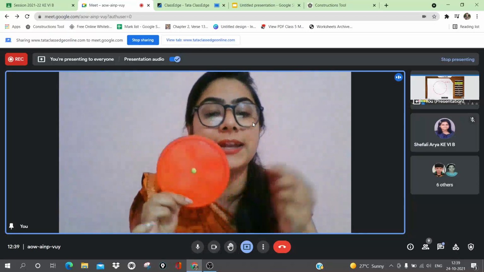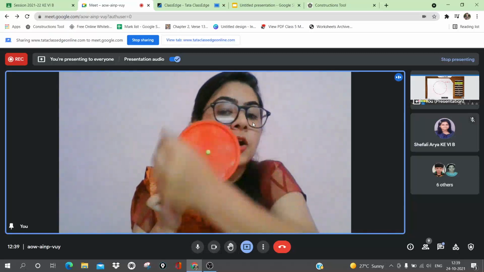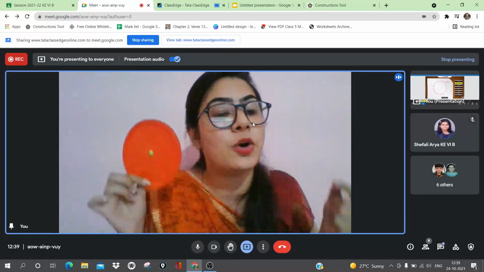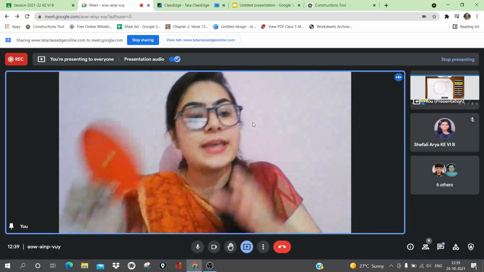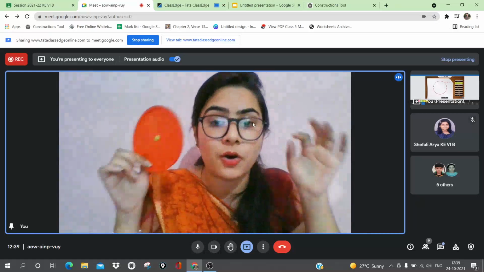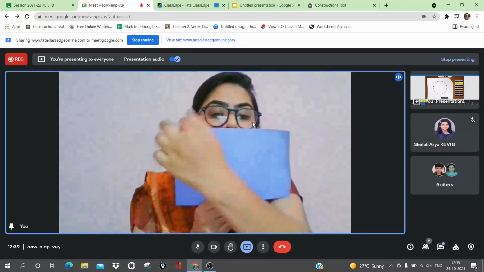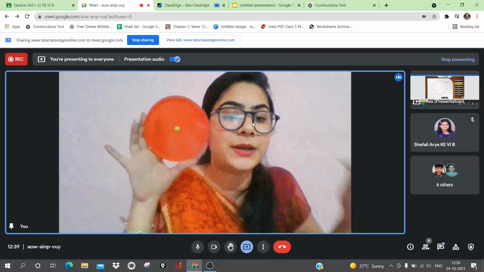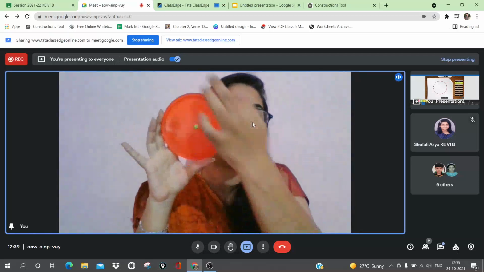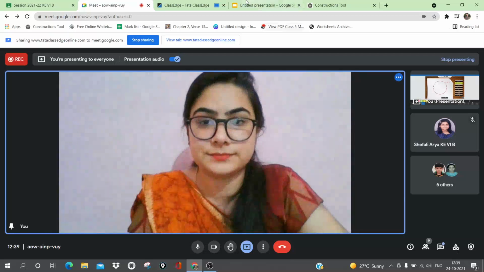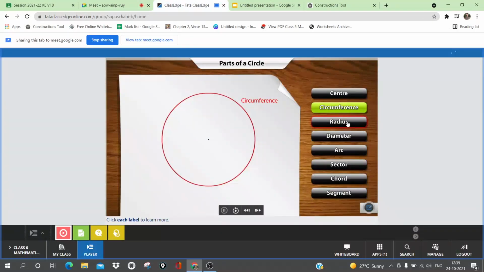So if I find the length of the boundary, or the length of the curved line, it is called the circumference. Circumference and perimeter are similar. The only thing is, in perimeter we find the length of a straight line, but in a circle, as it is made up of curved lines, we find the length of this curved line. Is this clear? Yes, ma'am.